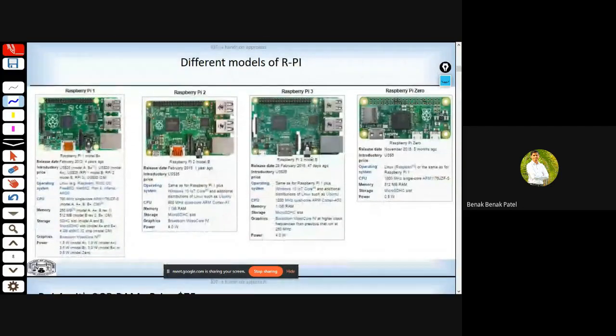Now let's have a look at the different models that are available on Raspberry Pi. Raspberry Pi started with model 1, Raspberry Pi 1. Here are the specifications, which I won't be going through because it's already obsolete. This was followed by some improvement in Raspberry Pi 2, and Raspberry Pi 3, which was used back in our college for most of our projects. Followed by Raspberry Pi 0, which is of very small form size. As I said, it's almost a pocket pen drive size kind of computer.